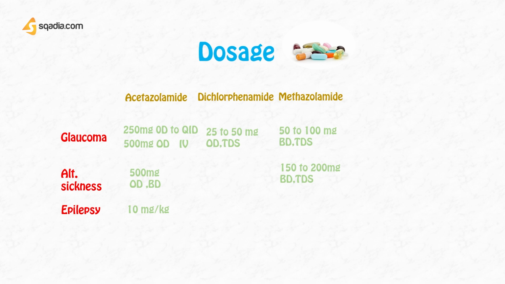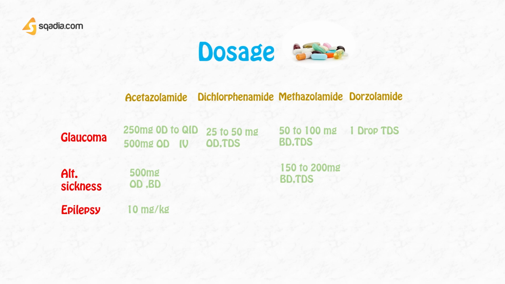And lastly, Dorzolamide. You should know that Dorzolamide and Brinzolamide both are available as topical solutions. Dorzolamide is available as a 2% solution and Brinzolamide is available as a 1% solution. If they are used topically for the management of glaucoma as a sole drug, then you will give 1 drop in both eyes 3 times a day.